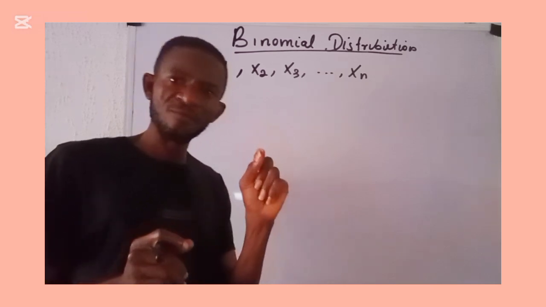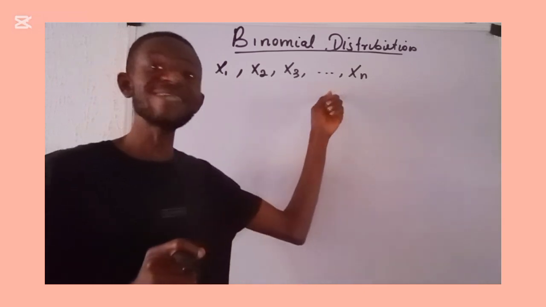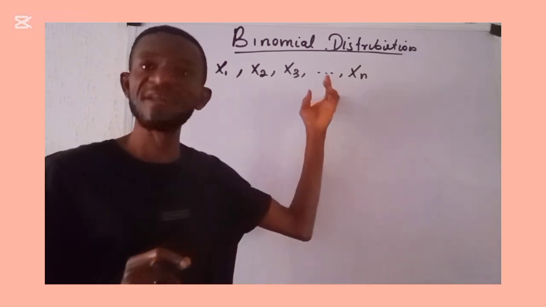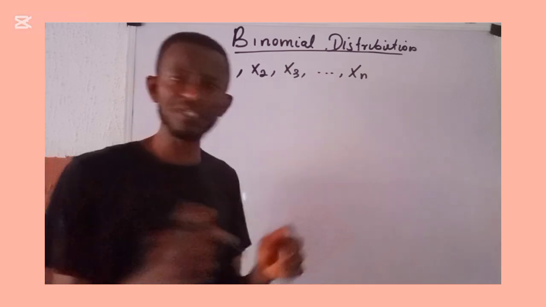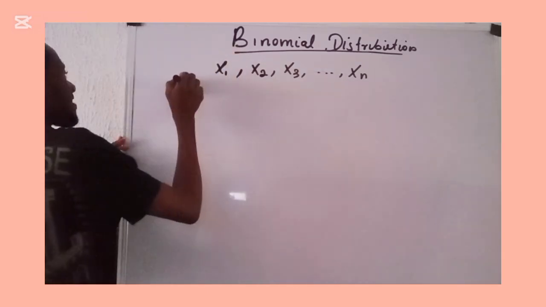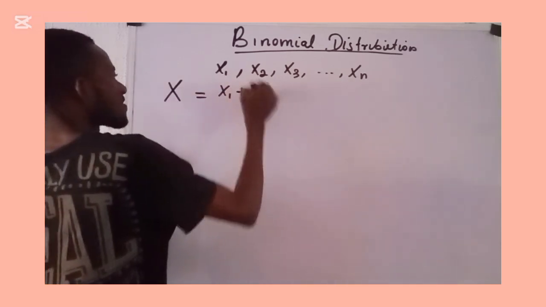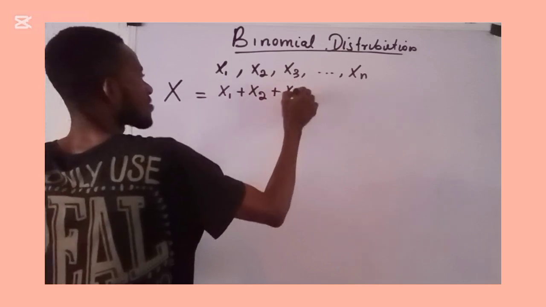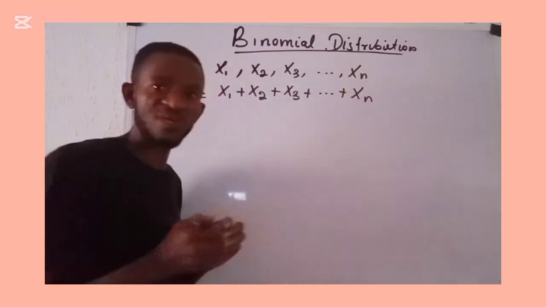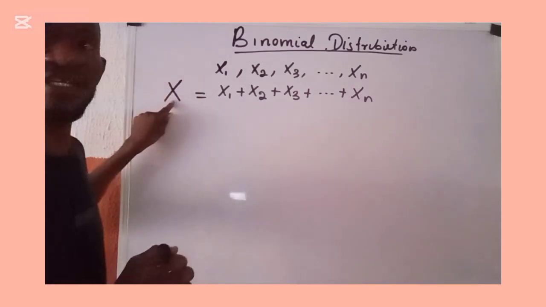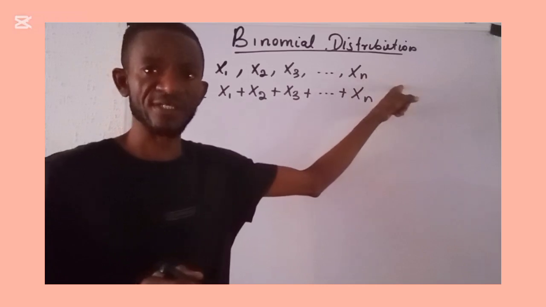Any random variable that is the sum of these independent and identical Bernoulli trials or experiments is said to follow a binomial distribution. What are we saying? That if I have X such that X becomes X1 plus X2 plus X3 plus down to Xn, we now say that this X is the sum of all these Bernoulli experiments or trials.